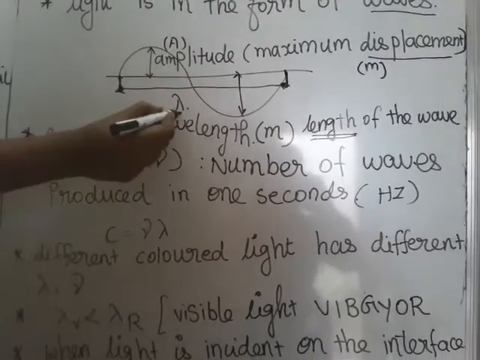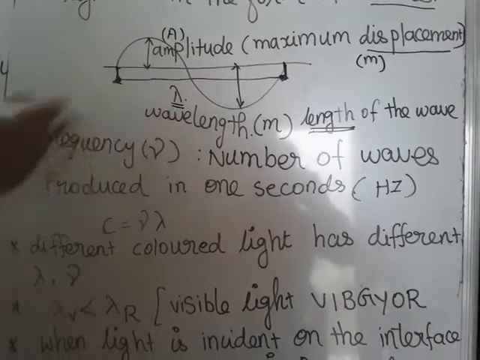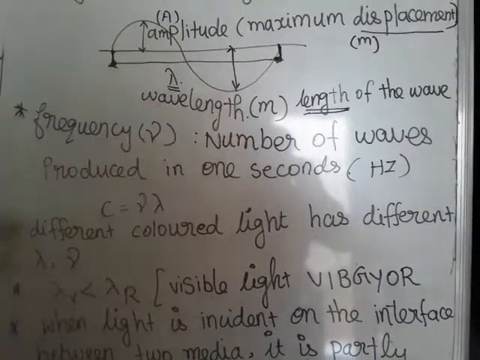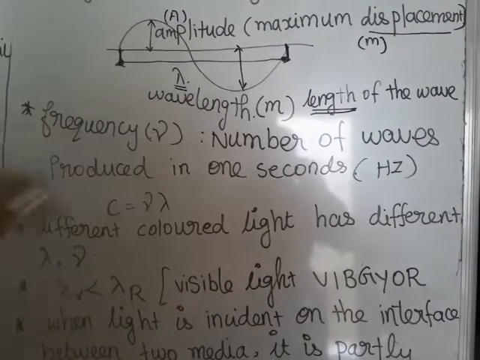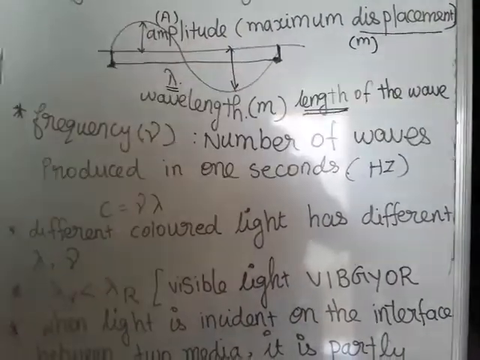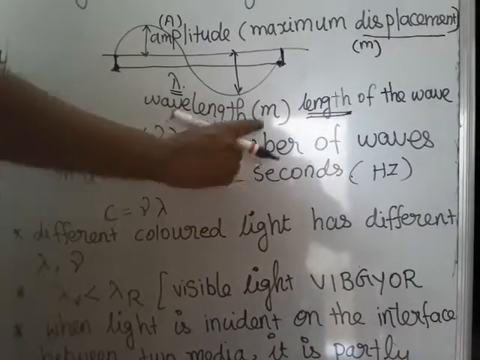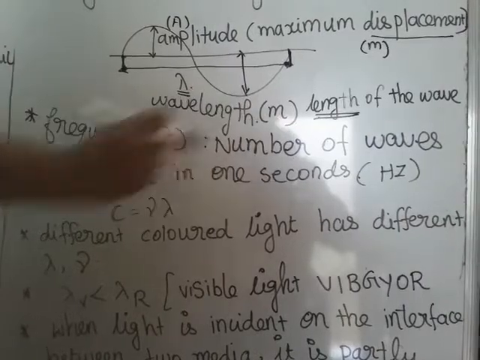Generally it is denoted by the letter lambda. So what does lambda mean? It is the wavelength. What is meant by wavelength? Length of the wave. It is denoted by the letter lambda and its SI unit is the meter.